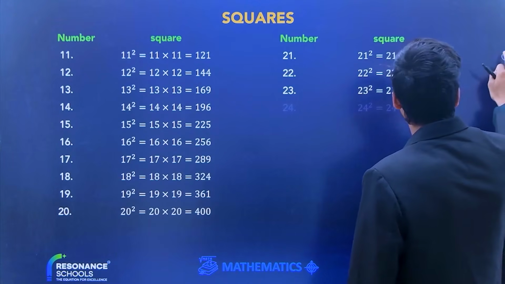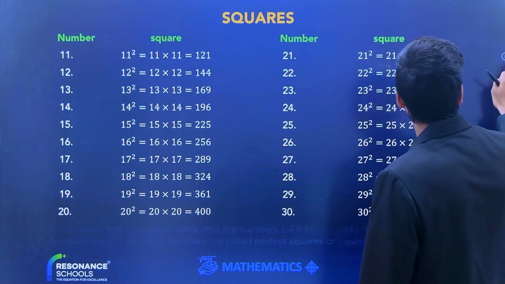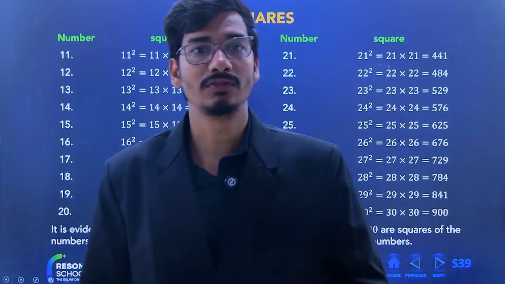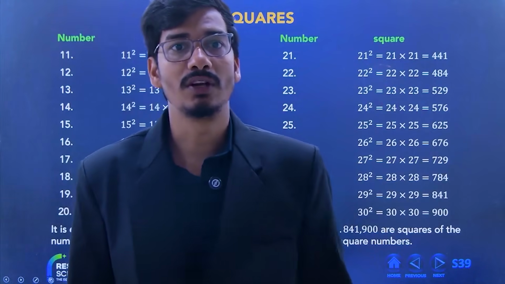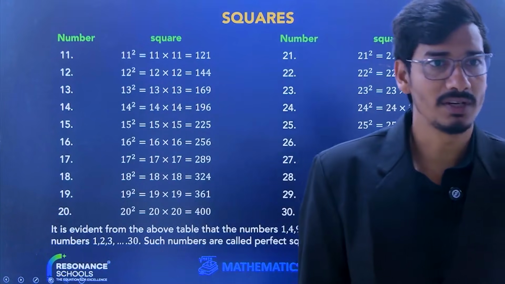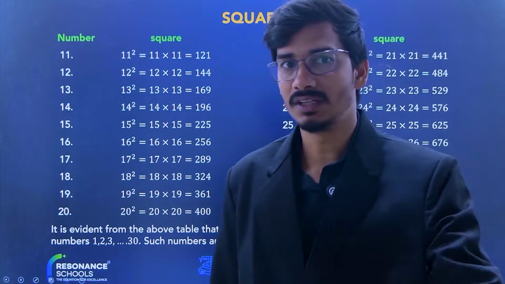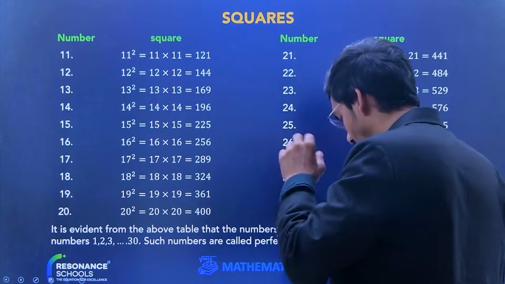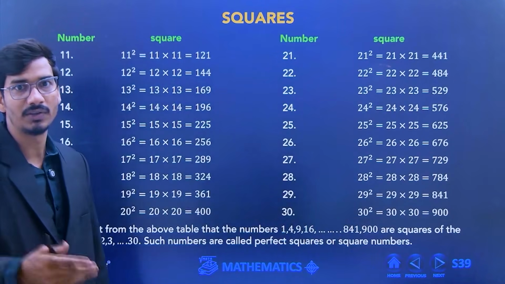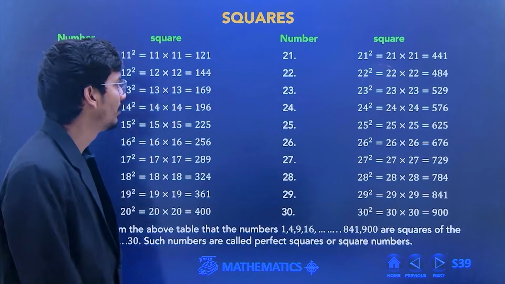I think you all remember this, all the square values. I just think you all remember all the values of a square from 1 to 30. The best part of this is that when a question related to a square of a quantity comes, you can solve it very quickly, within a minute, within a second, okay?